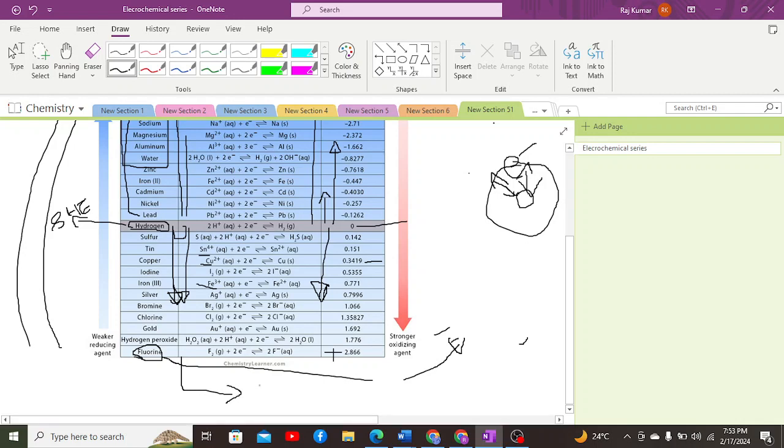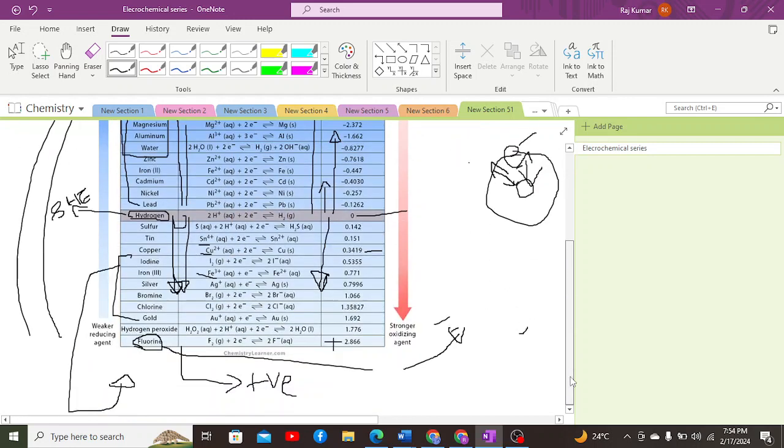Another possibility is to find positive cations. If we have positive cations such as tin, copper, iron, silver, gold, these positive cations indicate that they act as oxidizing agents because they tend to undergo reduction, right? This is how we do it. This is the application.